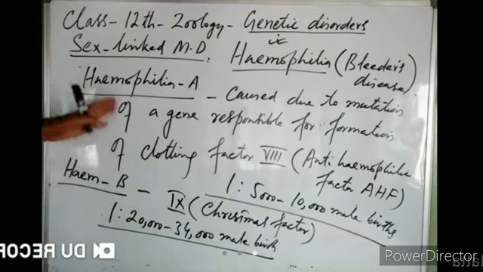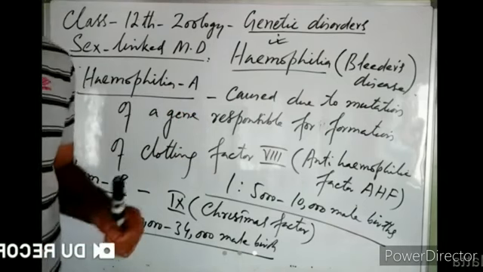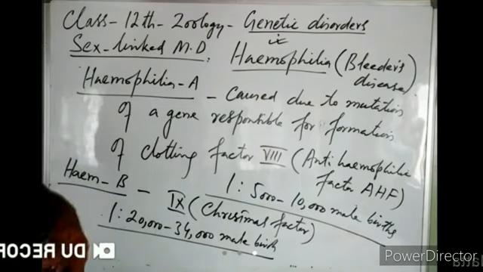So that is about the types of hemophilia. You know, for blood coagulation, we require 13 factors.